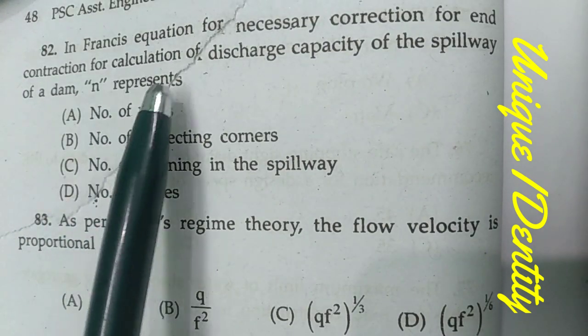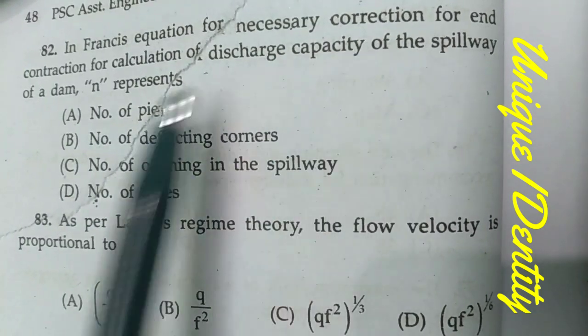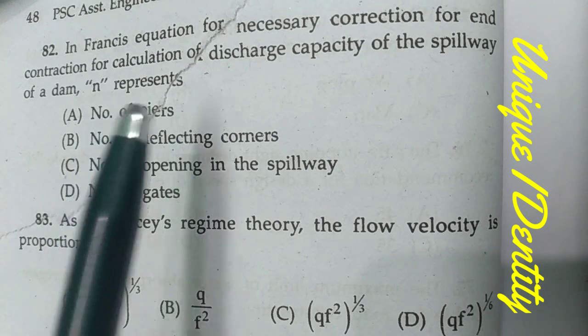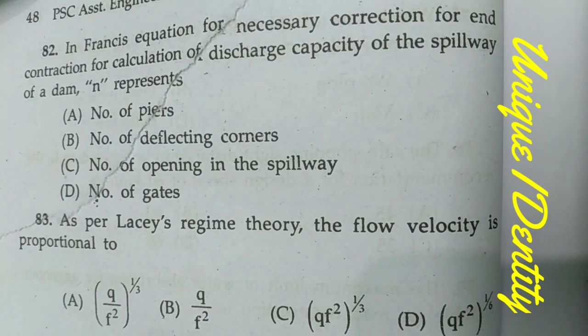In Francis equation for necessary correction for end contraction for calculation of discharge capacity of the spillway of a dam, N represents, and these are the options.